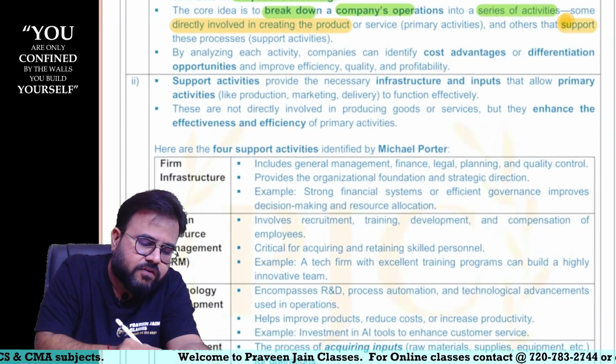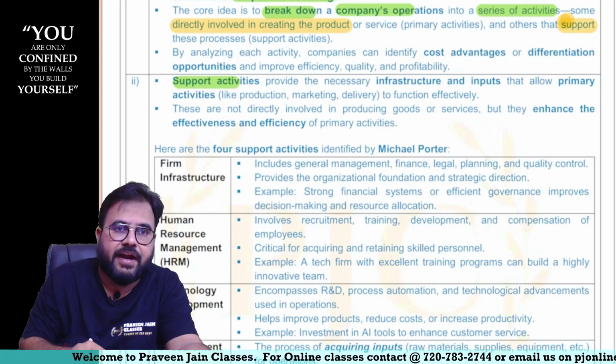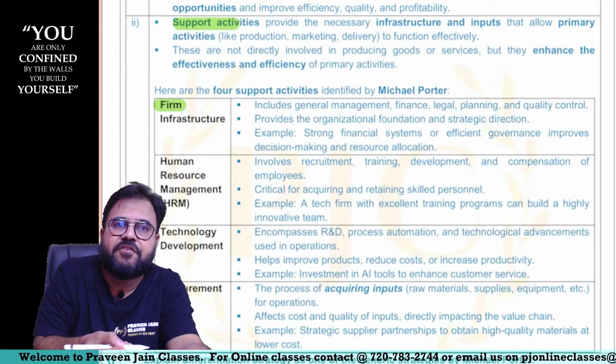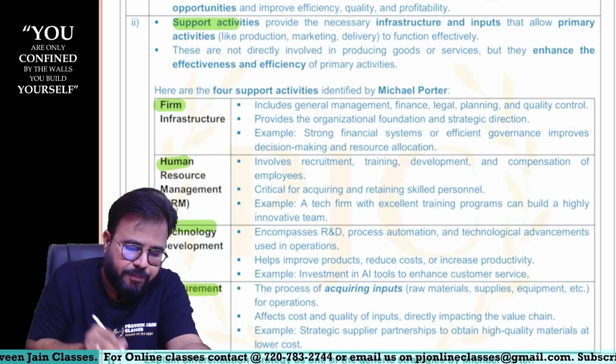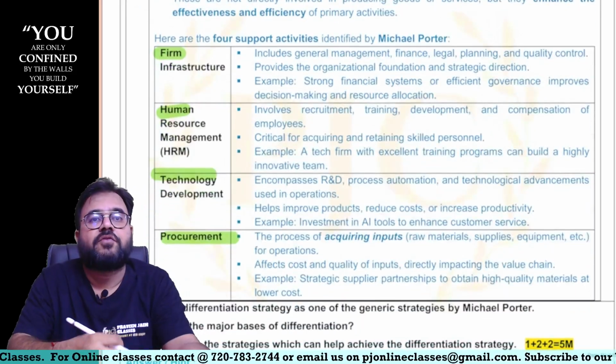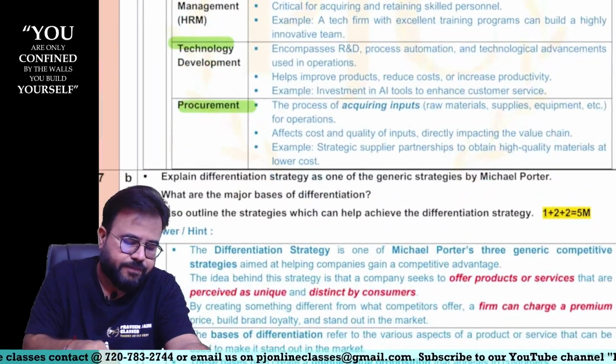Now let us discuss those support activities. How many support activities were there, sir? There were 4 support activities. One is infrastructure or firm structure. The others are human resource management, technological development, and procurement. So these were the 4 support activities, and I have given the internal content here, sir.